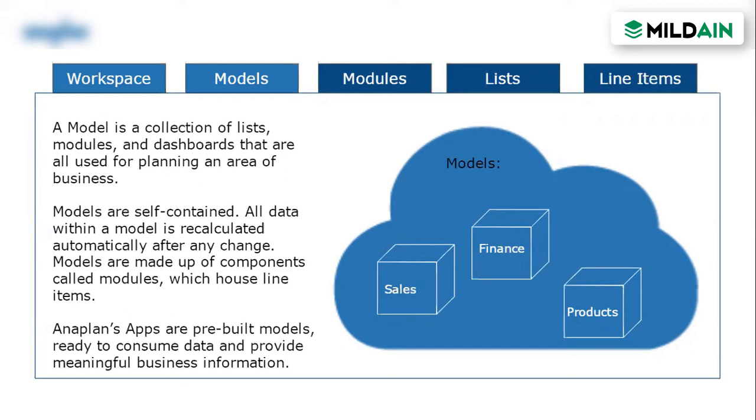Models will have all the self-contained data, all the data pertaining to that business. And the moment you integrate the upstream system, you will see the data flowing in. Say, for example, if you want to plan your sales, you will have a transaction system that will be a separate system altogether. Maybe that can be an Oracle system or an SAP system. You will be bringing that SAP system to Anaplan, doing an Informatica connection and integration. So you will see all that transactional data flowing from the SAP system to the Anaplan system.